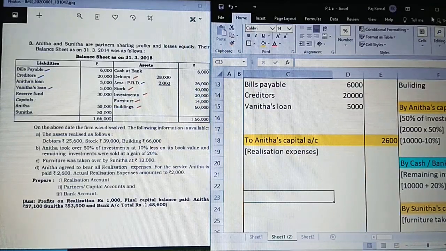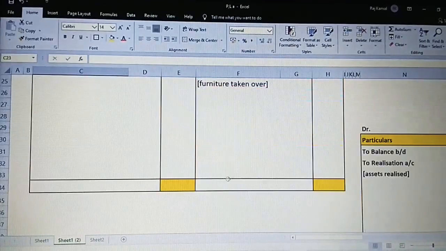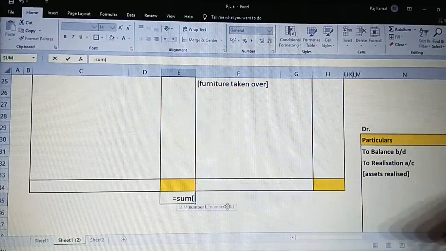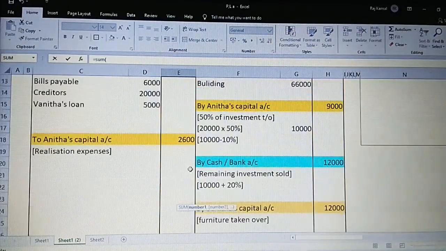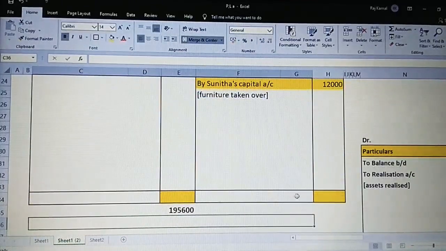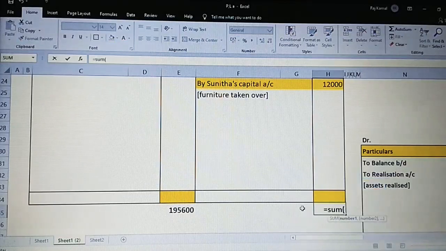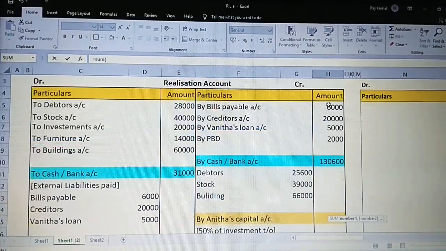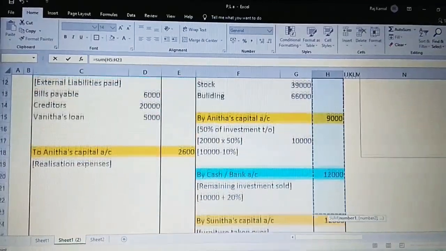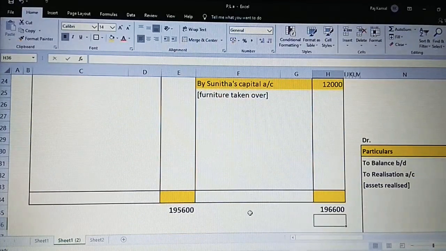So now let us move on to comparison of the credit side and debit side totals. Let me take it to the end. Which side is greater now? We are going to check whether it is on the debit side or on the credit side. So debit side is 1,95,600. Let me check on the credit side. 1,96,600.